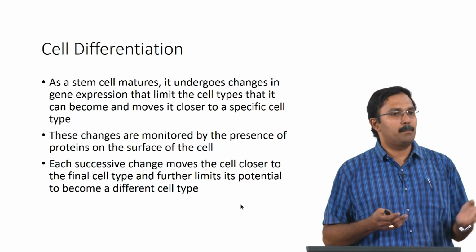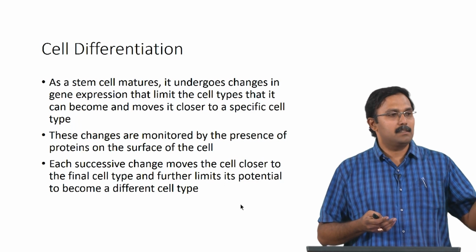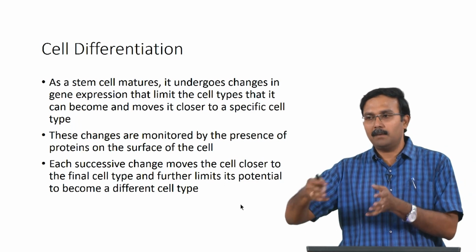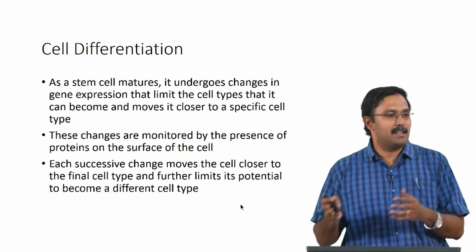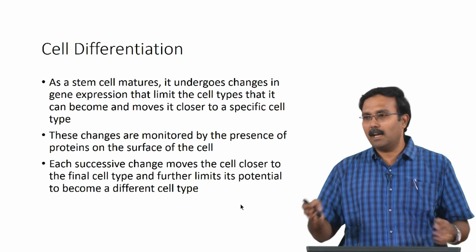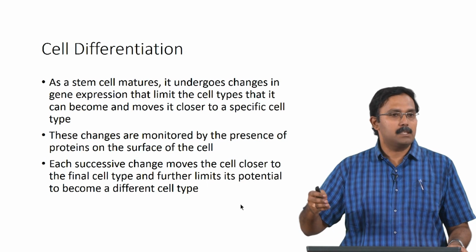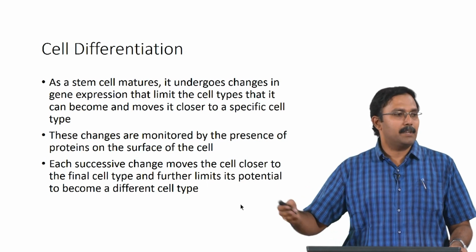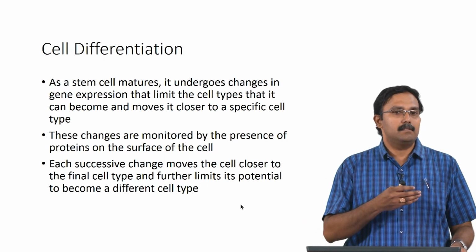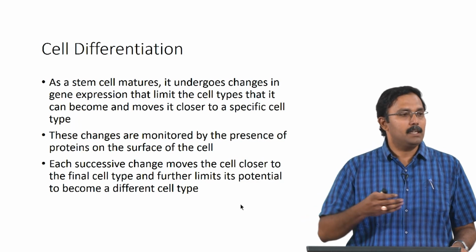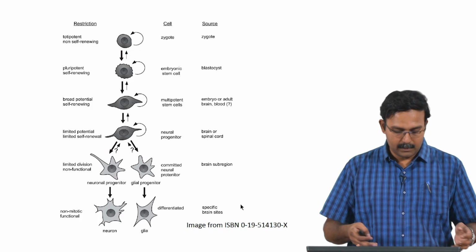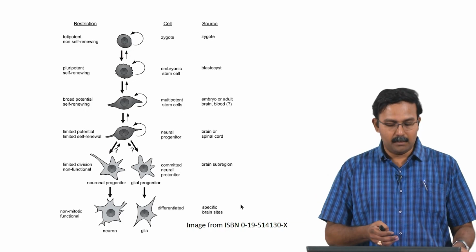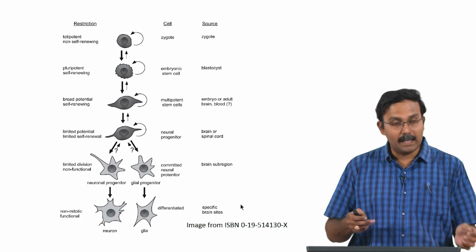It is not a one step process. It is not like the stem cells form a committed progenitor which multiplies and then miraculously it just changes to one particular cell type. It does not happen that way. It is a sequential process which takes a significant amount of time, and as time goes on, it gets more and more committed towards a particular cell type. This is an example of how it could actually happen.